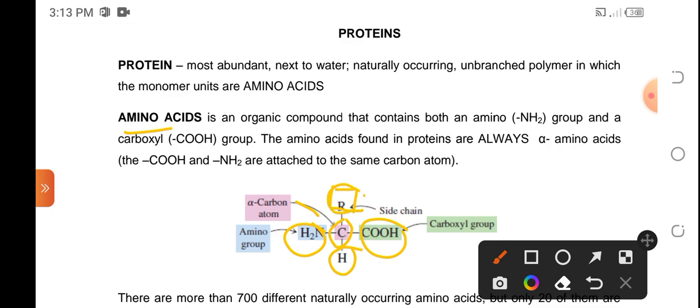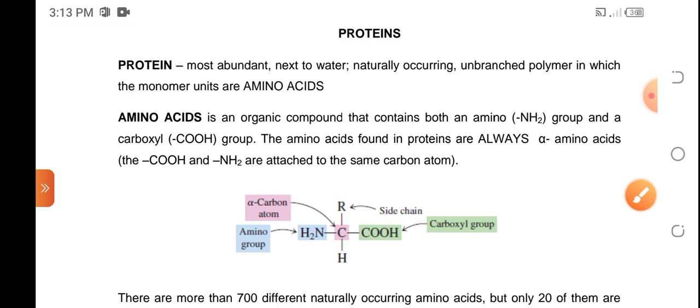So ito ang nag-change, itong apat na ito. Okay. So itong apat na ito ang constant sa lahat ng amino acid that could be found in proteins, and the one that is varying is just the identity of the side chain.